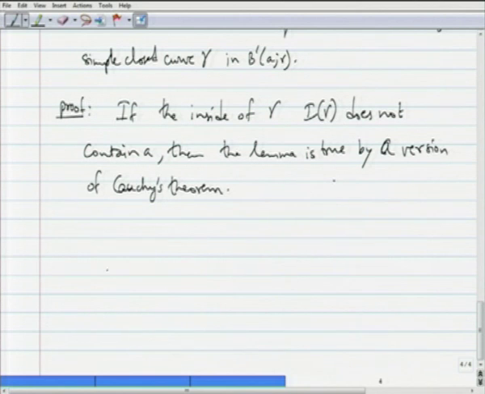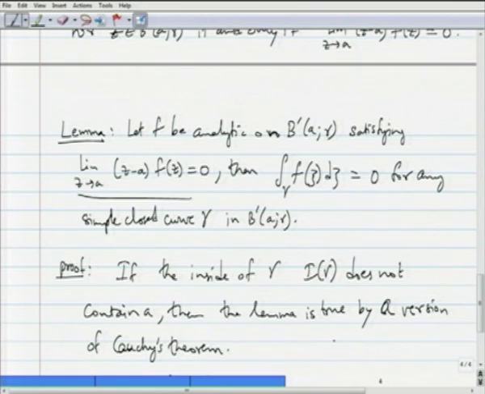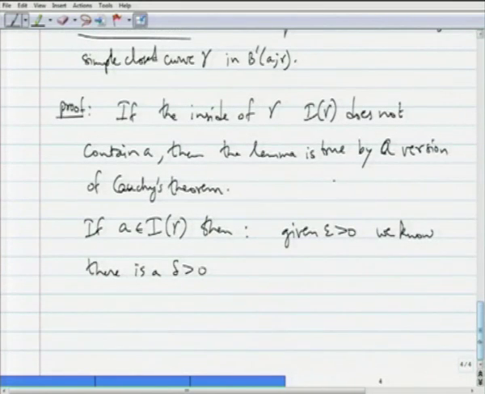Okay. So, if A belongs to the inside of gamma, then we need some modification. If A is inside of gamma, then given epsilon greater than 0, we know there is a delta positive, because the said limit of z minus a times f of z exists and is equal to 0, such that modulus of z minus a times modulus of f of z is strictly less than epsilon by 2 pi.